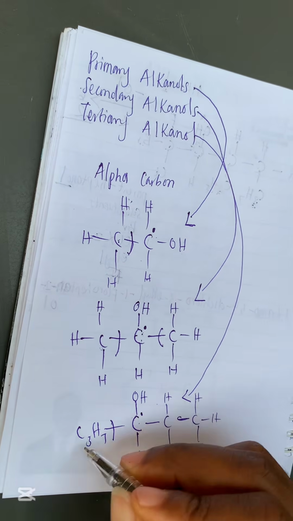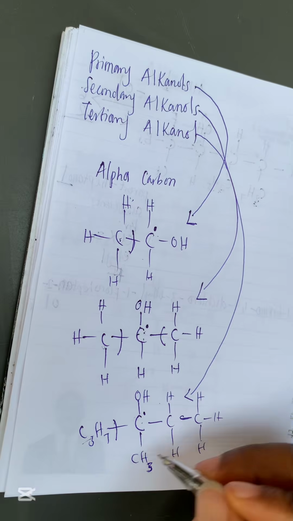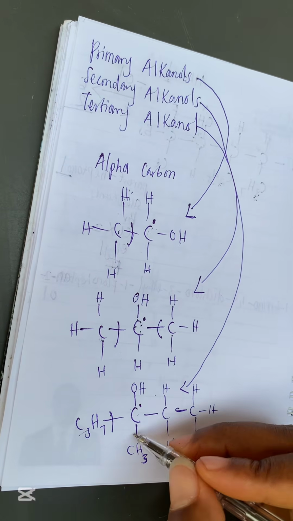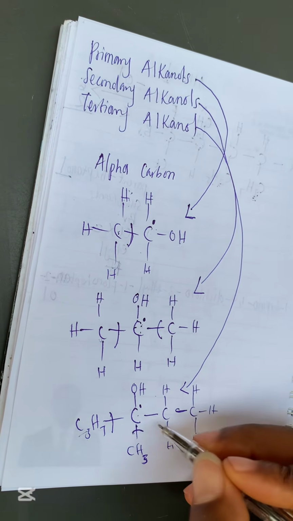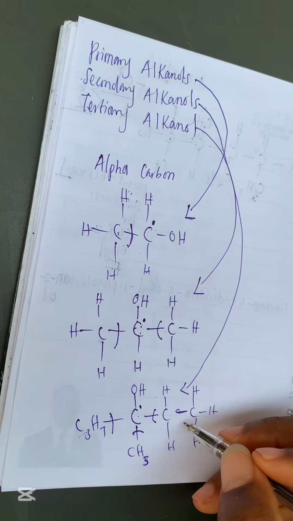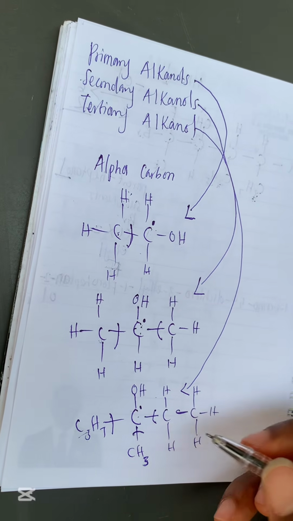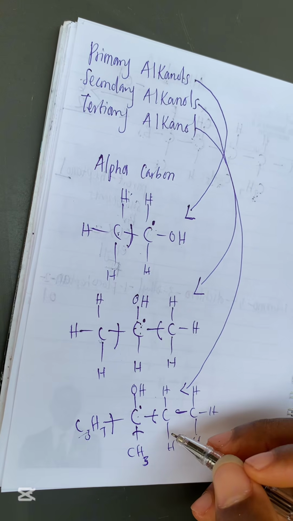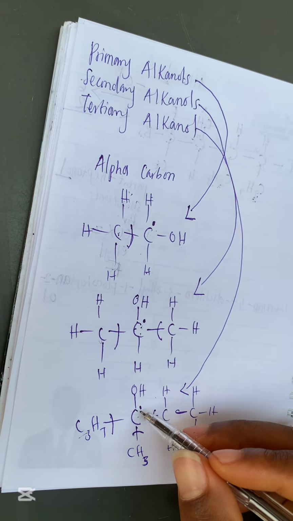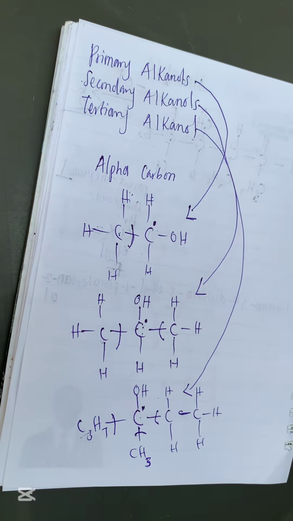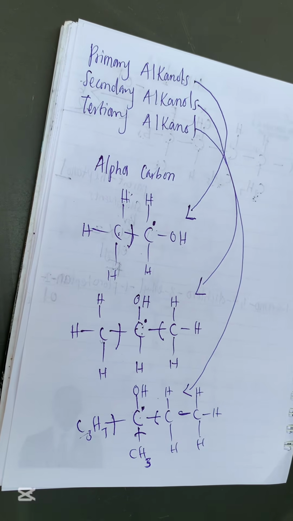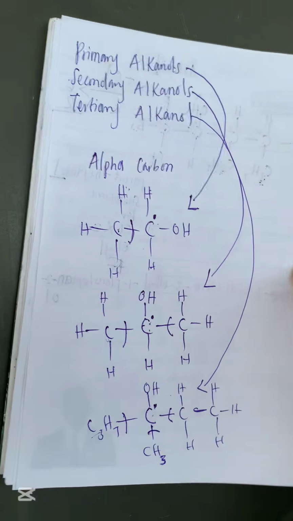It's attached to this propyl, it's also attached to this methyl, which is CH3, and it is also attached to this C2H5. So the tertiary alkanol is an alkanol in which the carbon bearing the functional group is attached to three different alkyl groups, or to three alkyl groups. I believe that is very simple to understand.